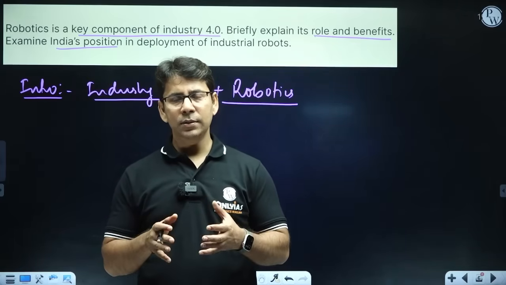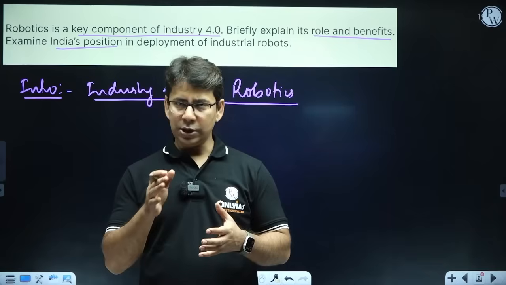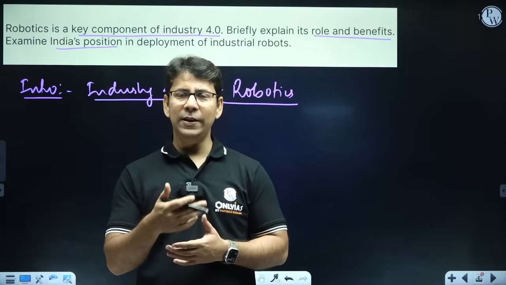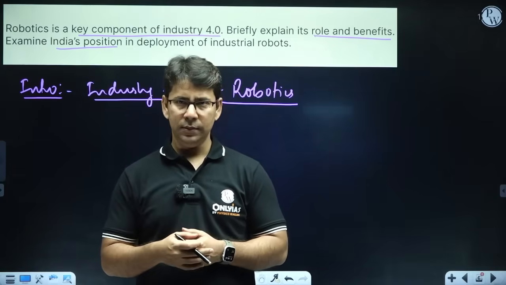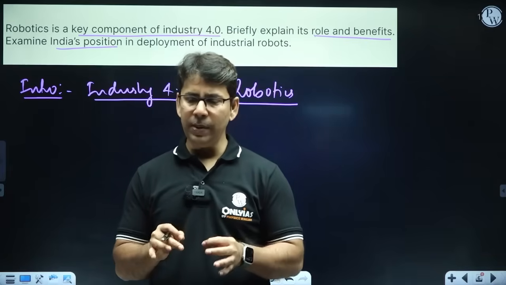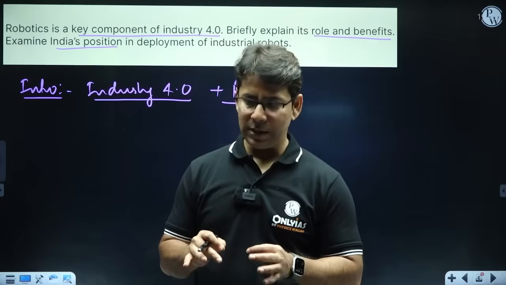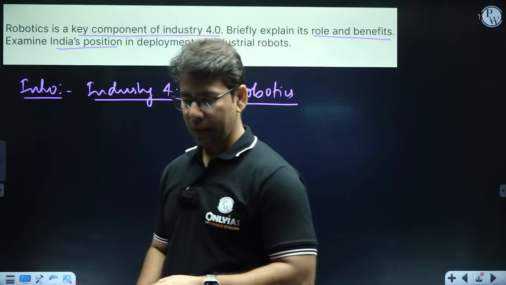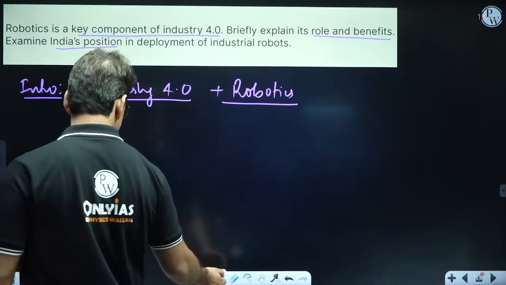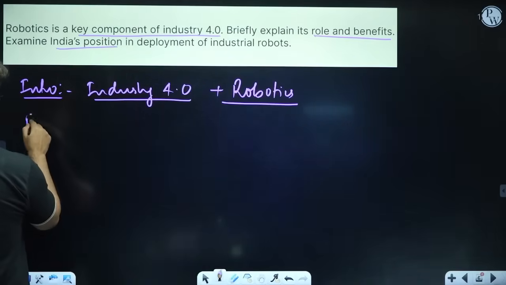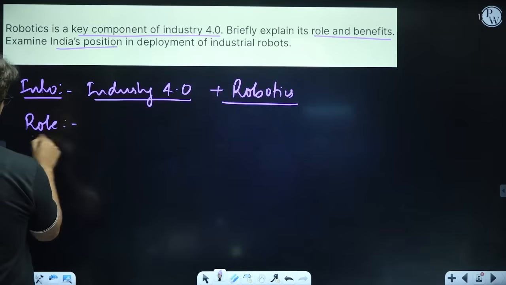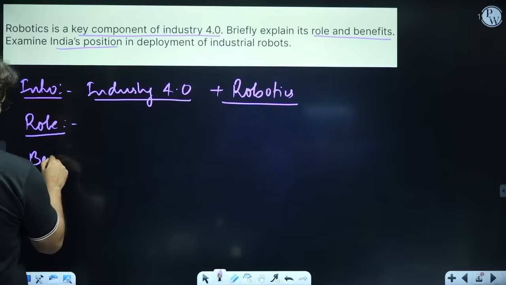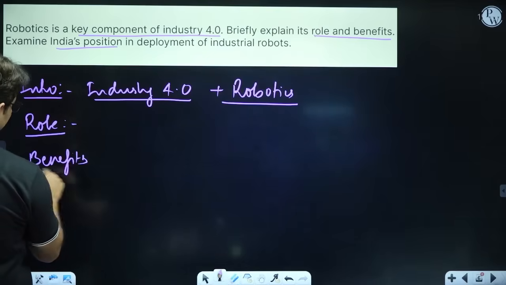They are doing metallurgical processes. They are heavily engaged in the packaging part. So you can define some roles, and then we can talk about benefits. Briefly, I'll tell you the benefits.